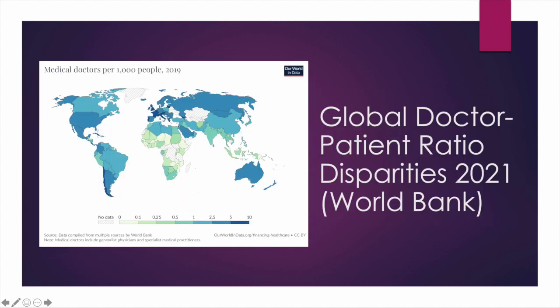We can also think about health disparities in terms of global doctor-patient ratio. In a 2021 study by the World Bank, drawing on data from 2019, you can see great disparity between medical doctors per 1,000 people. Low doctor-patient ratios you can see in places like Central Africa, West Africa, South Africa, as well as Southeast Asia and Oceania, and places with high doctor-patient ratios, places like Mongolia and Russia, Europe, North America, and South America, particularly Chile.